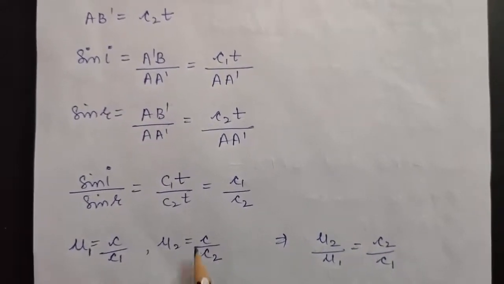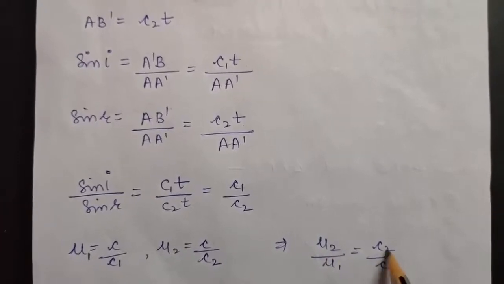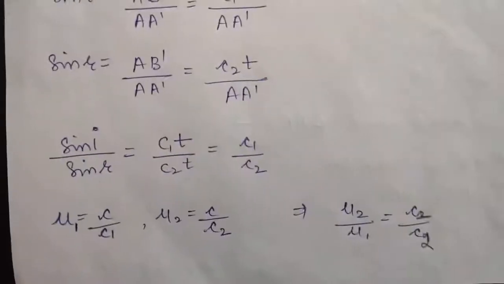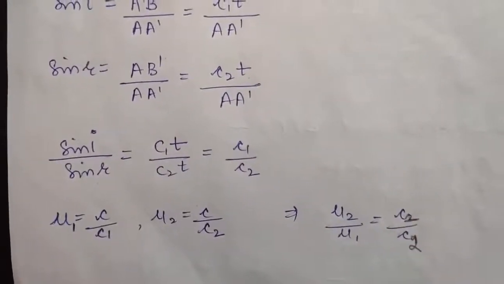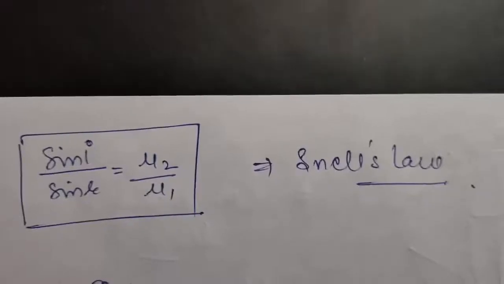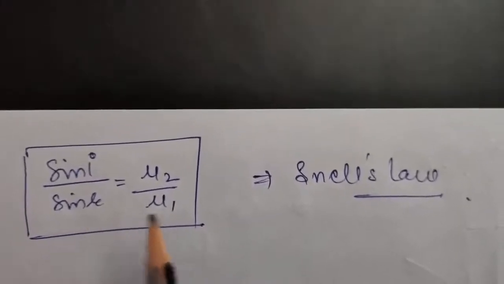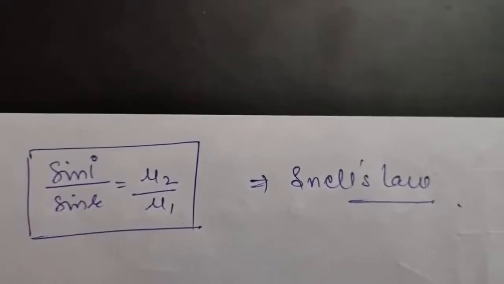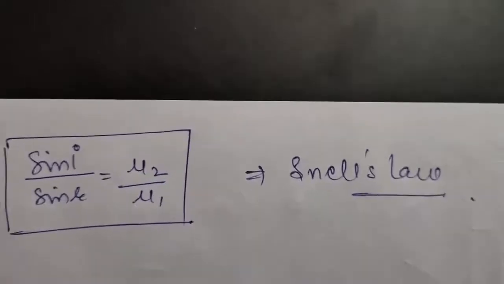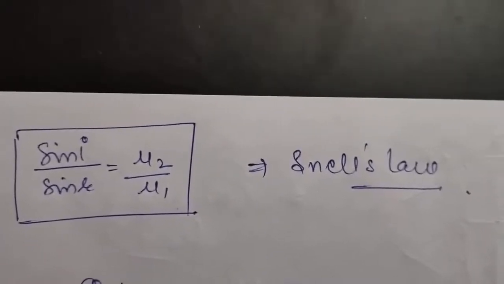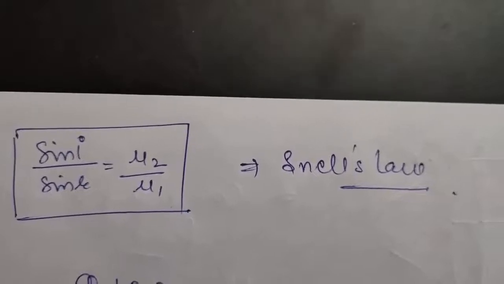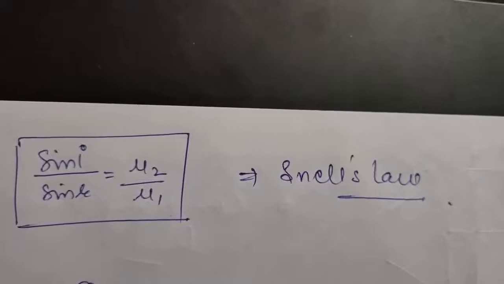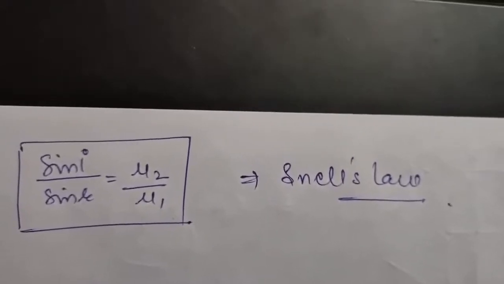So now if you divide them, mu2 by mu1 will come to be c2 by c1. Just put the value of this here. This will come to be c1 by c2. So when you put it here, you will get Snell's law, that is sin i by sin r is equal to mu2 by mu1, which is nothing but Snell's law, or you can say the first law of refraction. And the second law is itself clear from the diagram, that the incident ray, the normal to the plane, and the refracted ray all lie in the same plane, which is the second law of refraction.